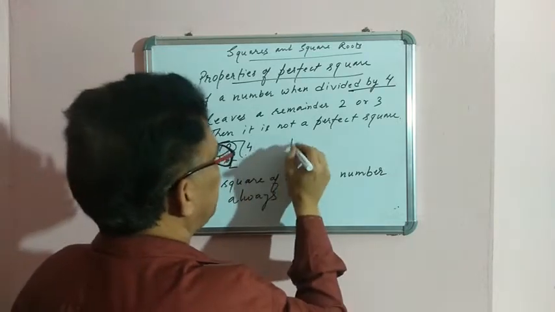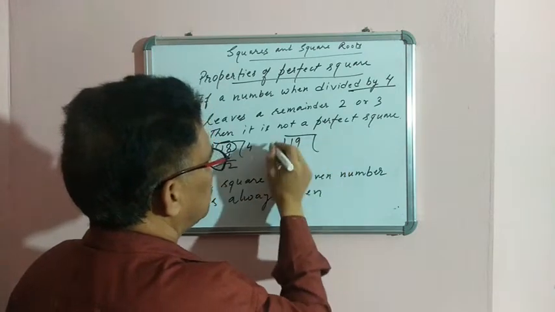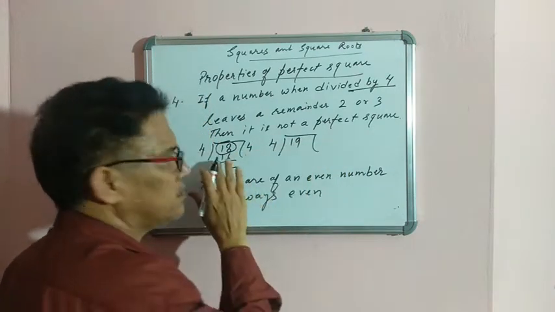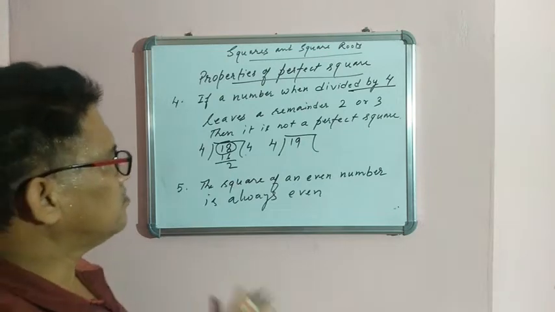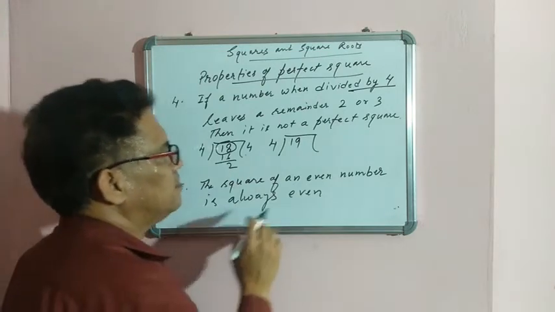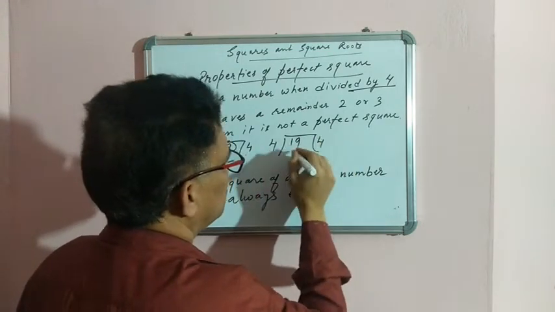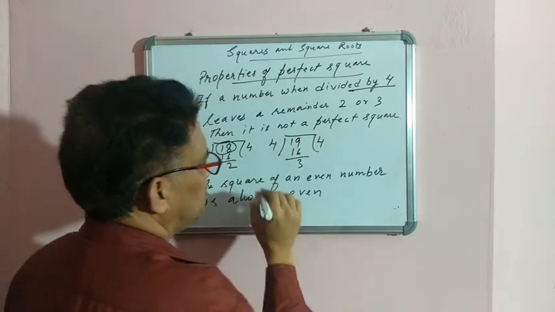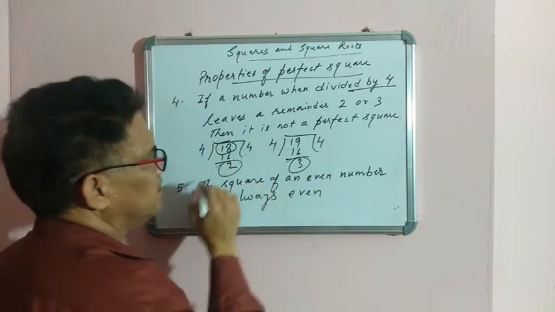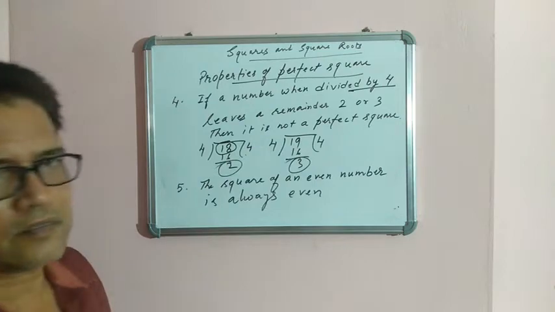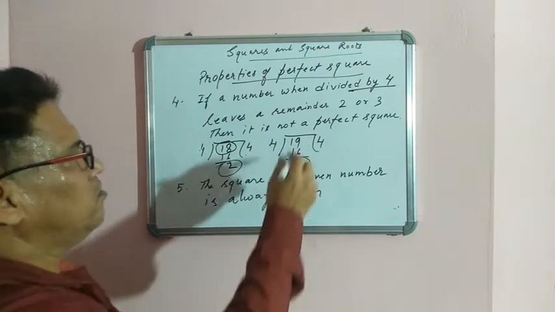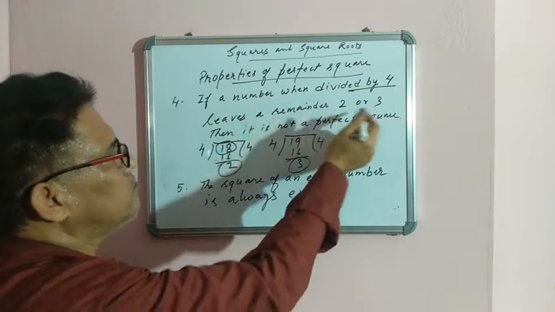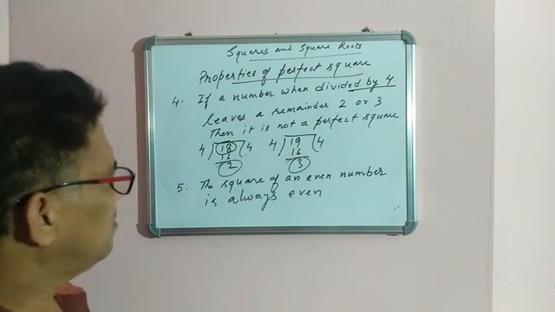Now if you divide 19 by 4, what do you get? You can check. I am taking small numbers because you know the squares of small numbers. So 4 fours are 16, remainder 3. Here the remainder is 3, earlier the remainder was 2. 19, you know, is not a perfect square. So this property holds good for any number.